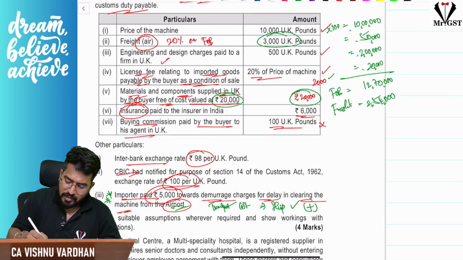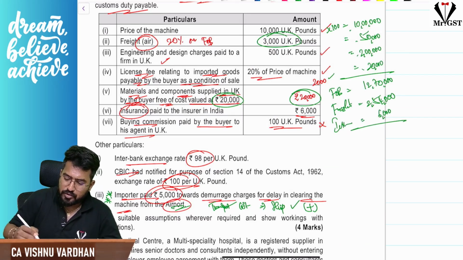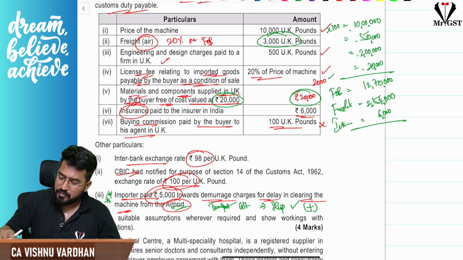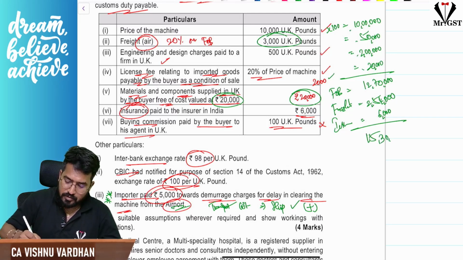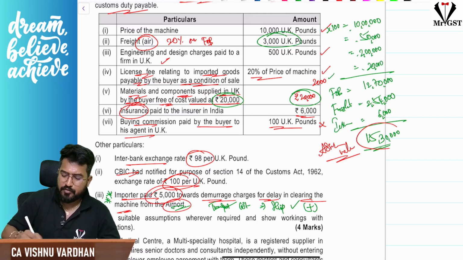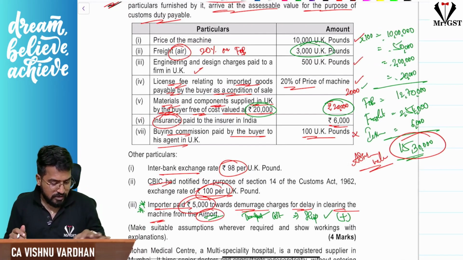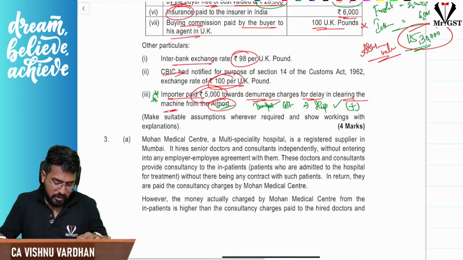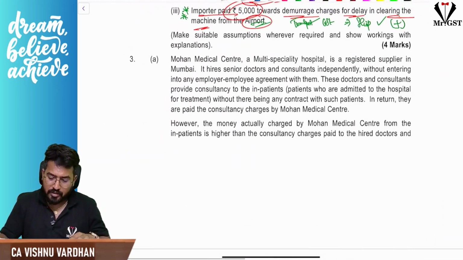Next, freight is over. Now insurance details are given. Insurance is 6,000, so you should take that. So 12 lakh 70 plus 2 lakh 54,000 plus 6,000 will give you 15 lakh 30,000. So this is the assessable value, with respect to this 4-mark question on assessable value. Okay, we are done with that also.